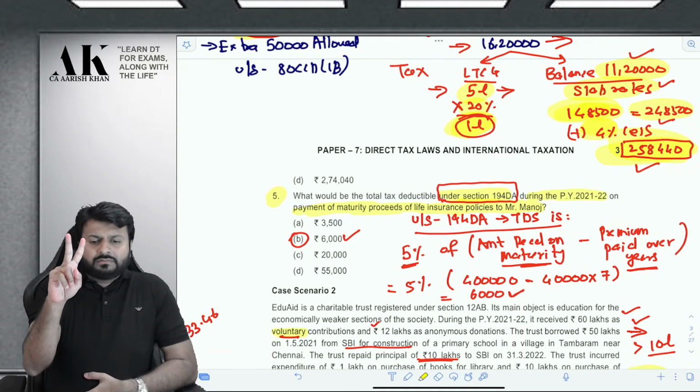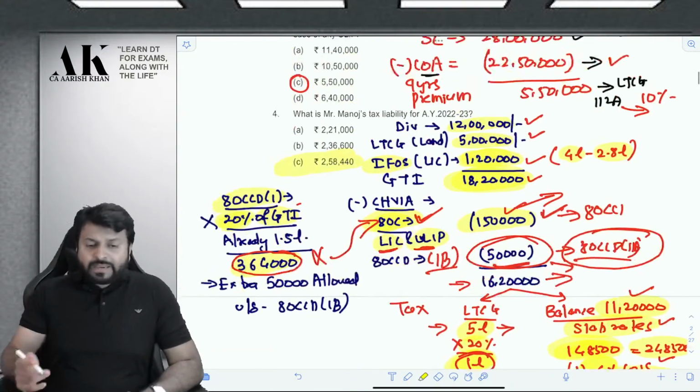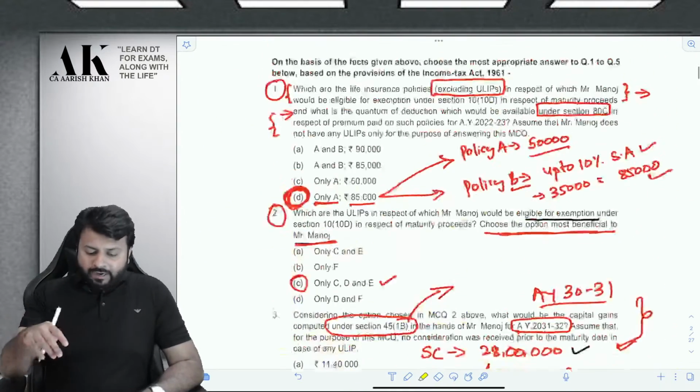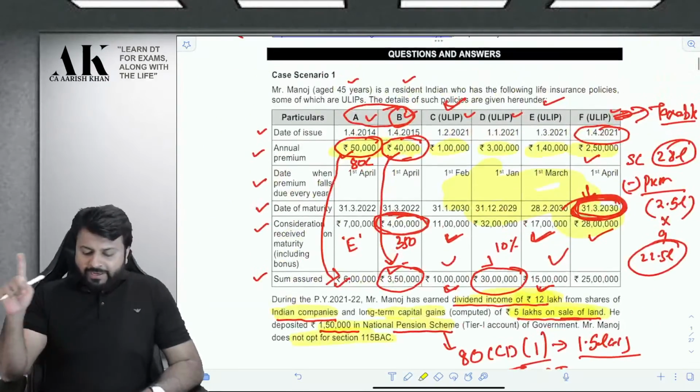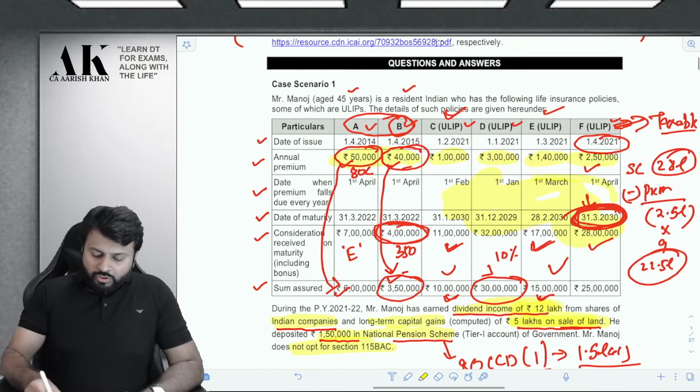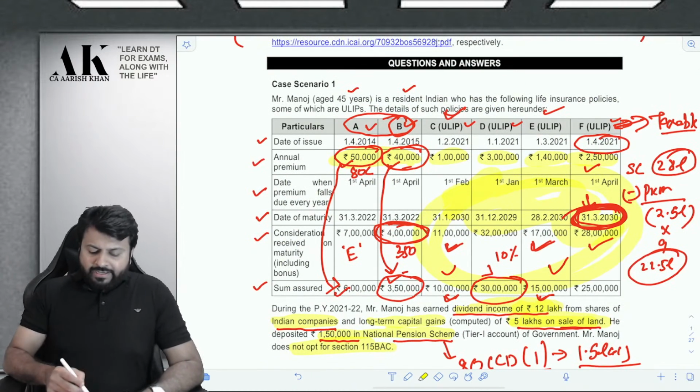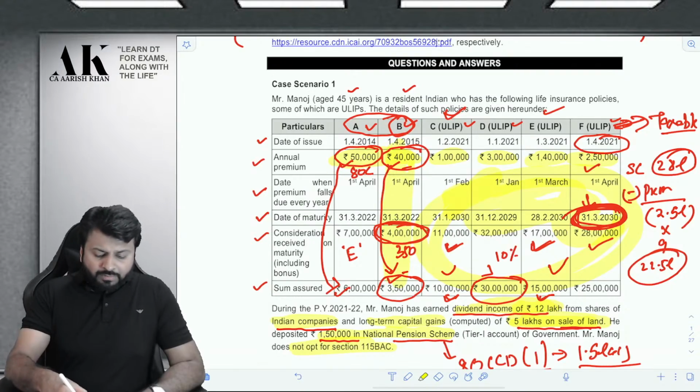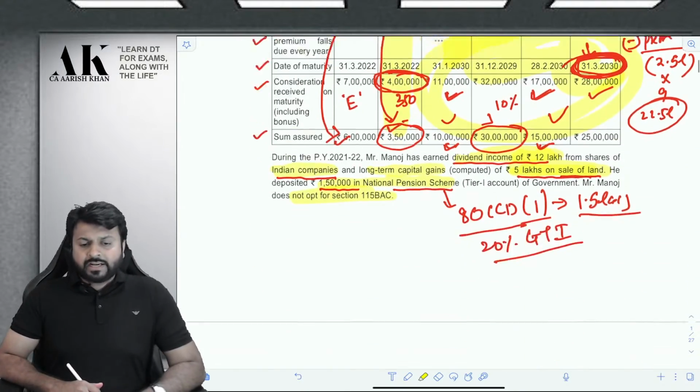Now you are receiving... which ULIP capital gains? ULIP capital gains is not considered in total income because ULIP capital gains are happening in the future, Sachin. ULIP capital gains are not happening in the current year. What is happening in the current year is only the normal insurance policies. Is it clear, Sachin?